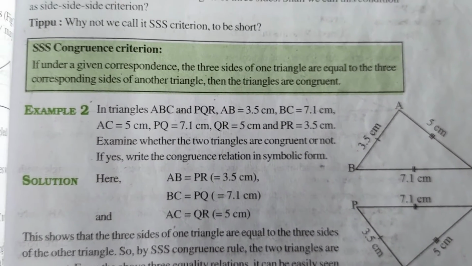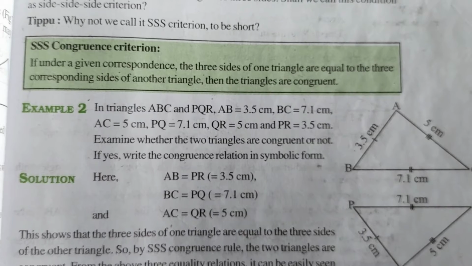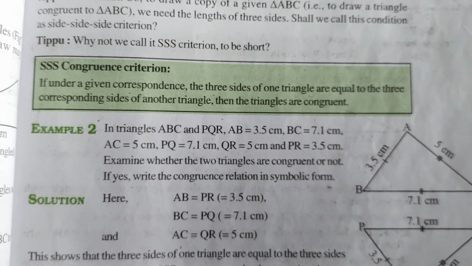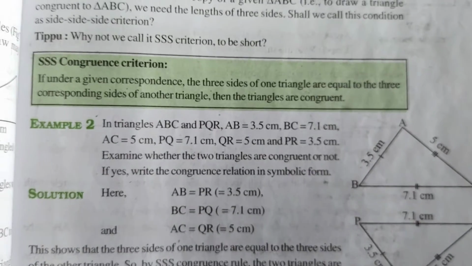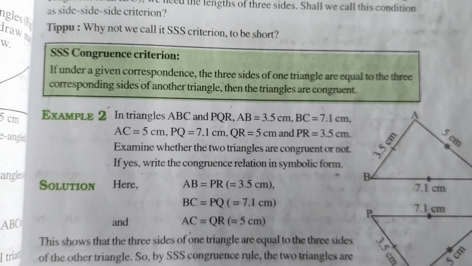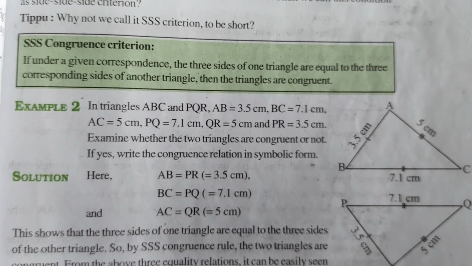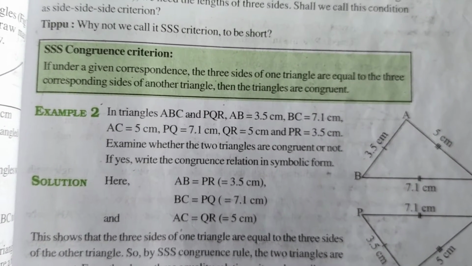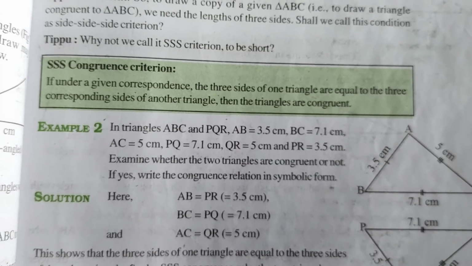AB length is equal to PR length, which is 3.5 centimeters, BC length is equal to PQ length, which is 7.1 centimeters, and AC length is equal to QR length, 5 centimeters.